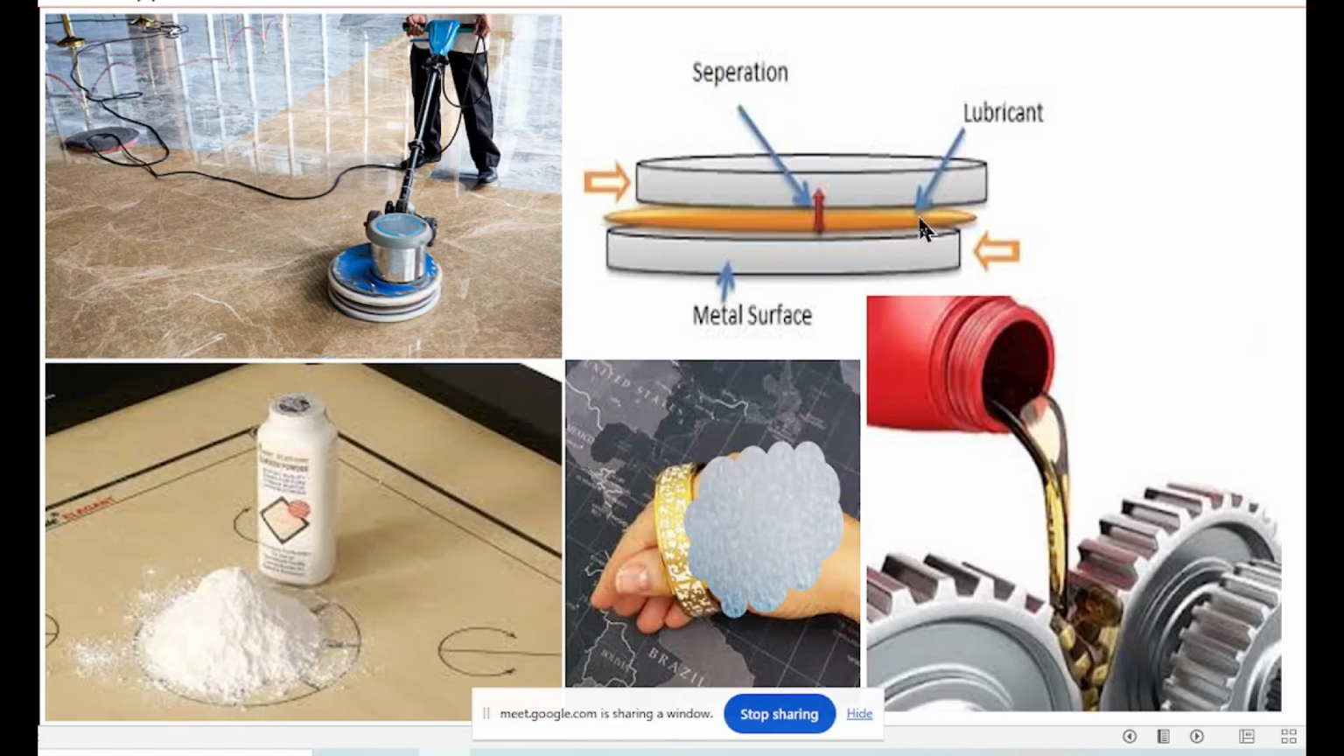Here there is a layer of oil or grease or something. Here also there is a layer of oil between the two wheels. Why? To make it smooth and slippery. Here there is a carom board on which we often put some powder. We sprinkle powder, this talcum powder. That is to make it smooth and slippery. To make it smooth and slippery, we use powder on the carom board.